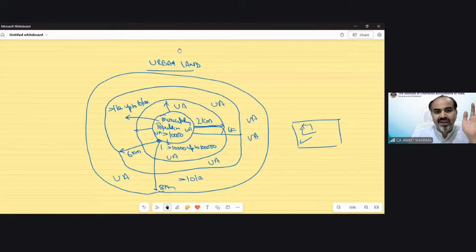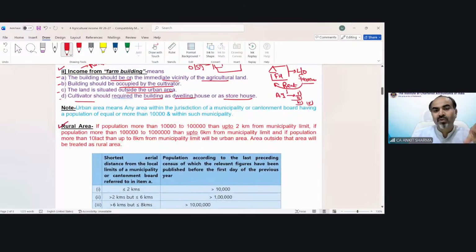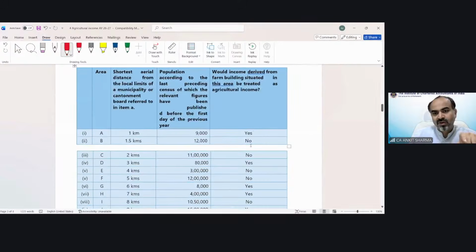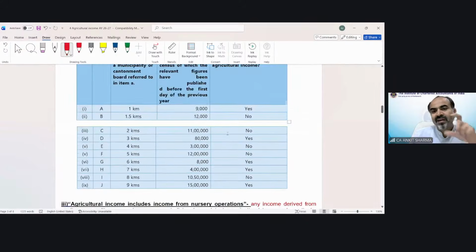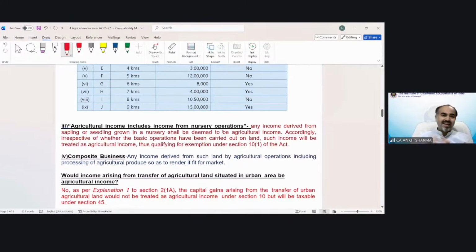With the help of this diagram, you will understand what exactly they want to explain to you. If population is more than 10,000 to 1 lakh, up to 2 kilometer, then 6 kilometer, and then 8 kilometer. Once you solve these questions, the answer is already over here. You will understand which area would be urban or rural. So the first agricultural income definition was rent or revenue.